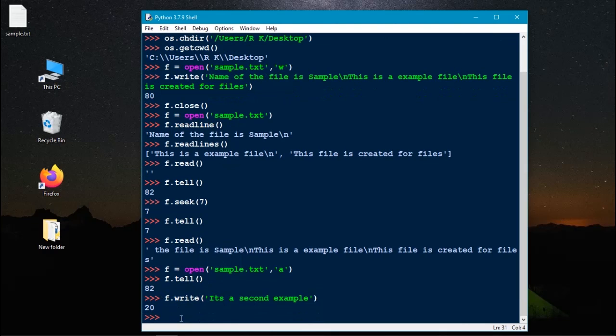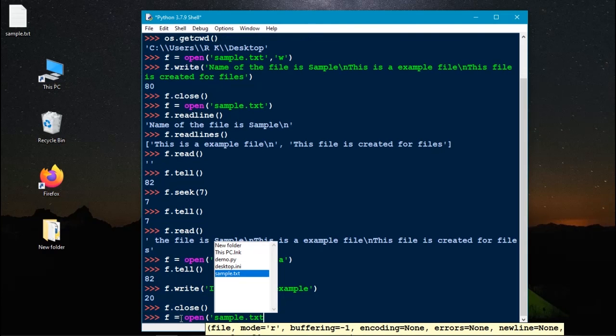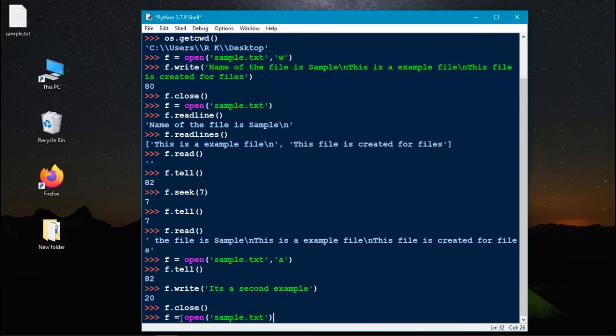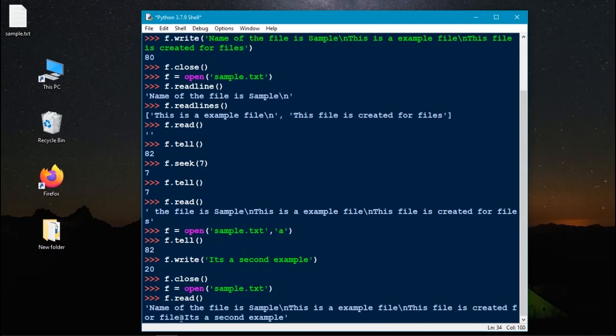Let's close the file and open it in readable format. f.close, f equals open sample.txt, f.read.